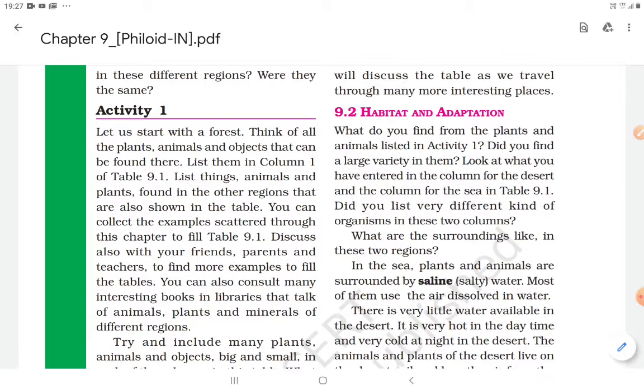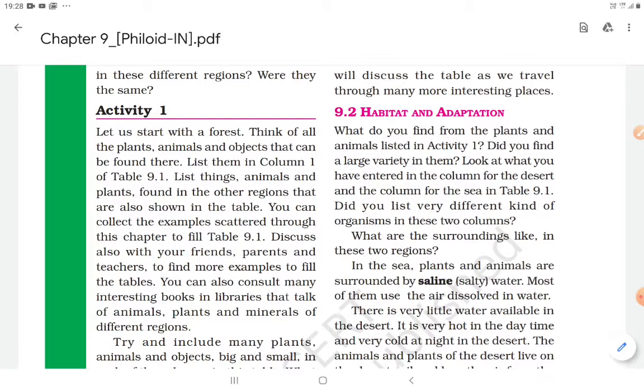And about the atmosphere, I am giving you an example of one animal which lives in the desert. Can you give any example? Camel. You can take the example of a camel, that it takes gases from its surrounding, from air.